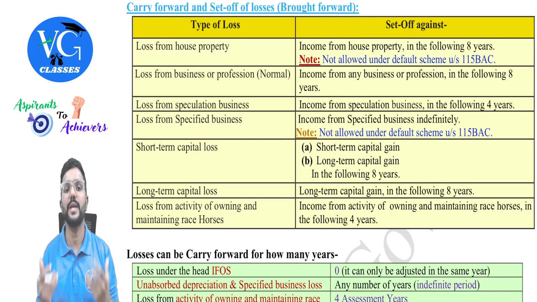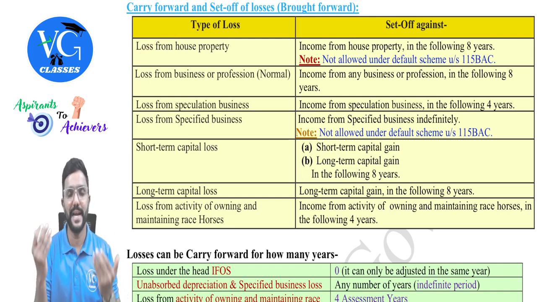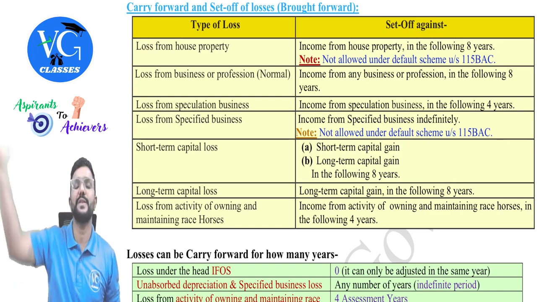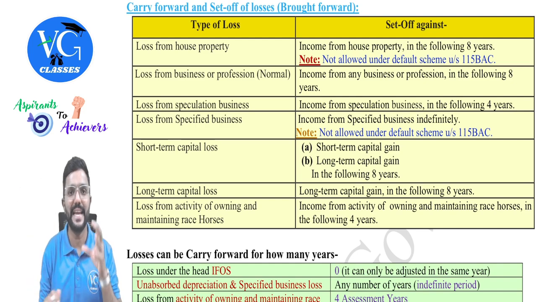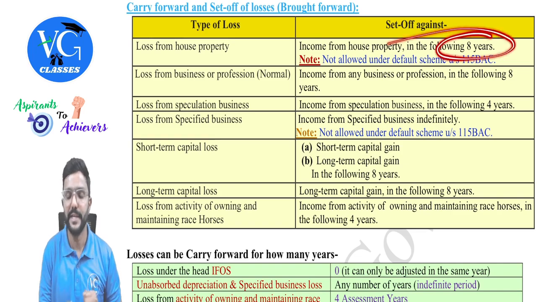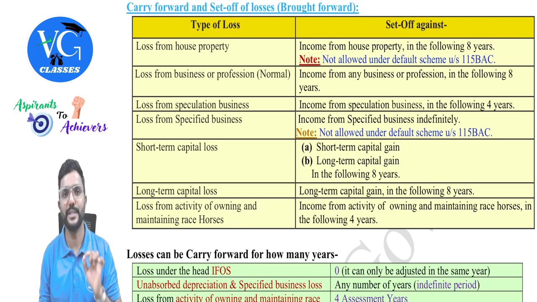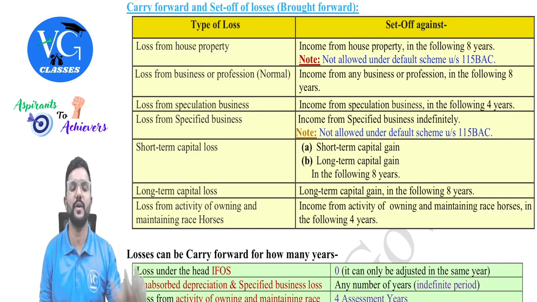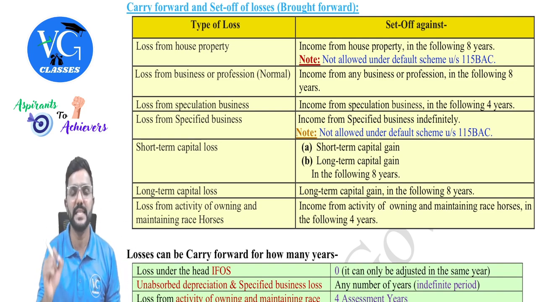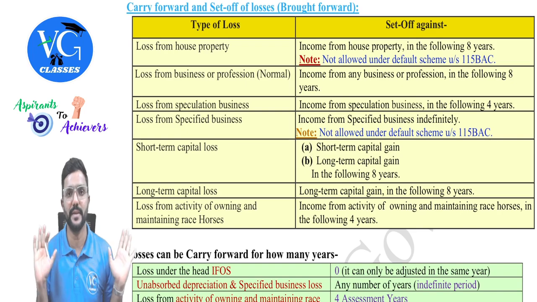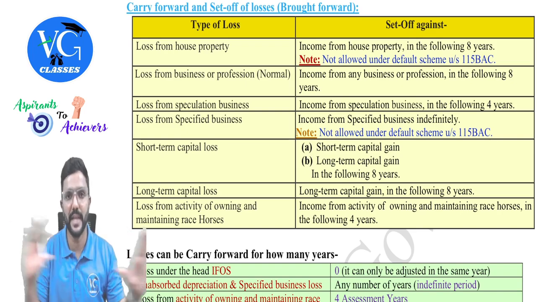First, if I have a loss from house property, which I couldn't adjust within the same head or outside the head in the current year, I will carry it to the next year. And in the next year, I can adjust it only within the same head and within 8 years. But this benefit is not available for the assessee who is following the default scheme. As I already mentioned, guys, the assessee following the default scheme, if he has any loss from house property, can adjust it only within the same head in the same year. He doesn't have any other benefit.